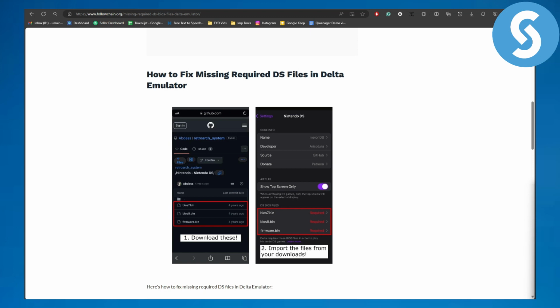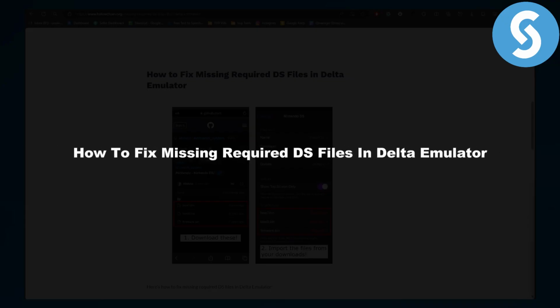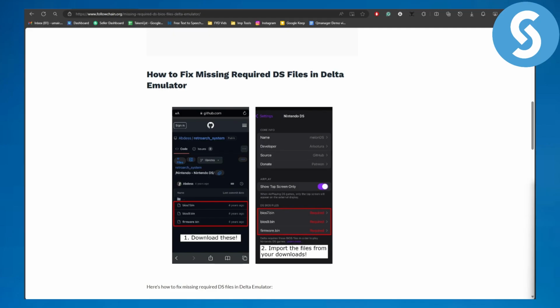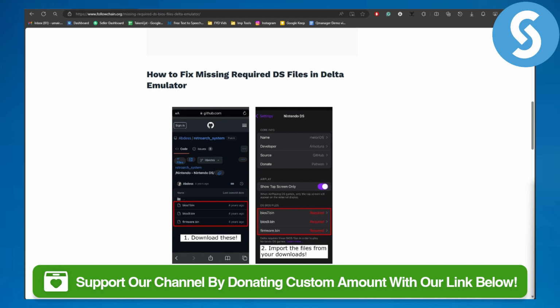This is Omar from Simple Tutorials, and in this one we will be discussing how to fix missing required DS files in Delta Emulator.